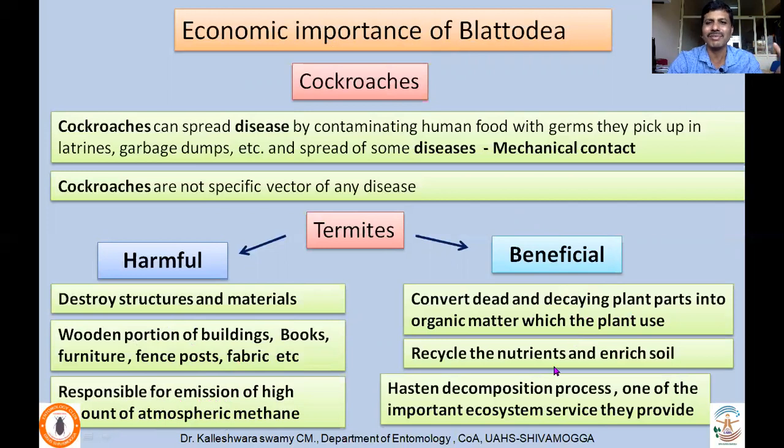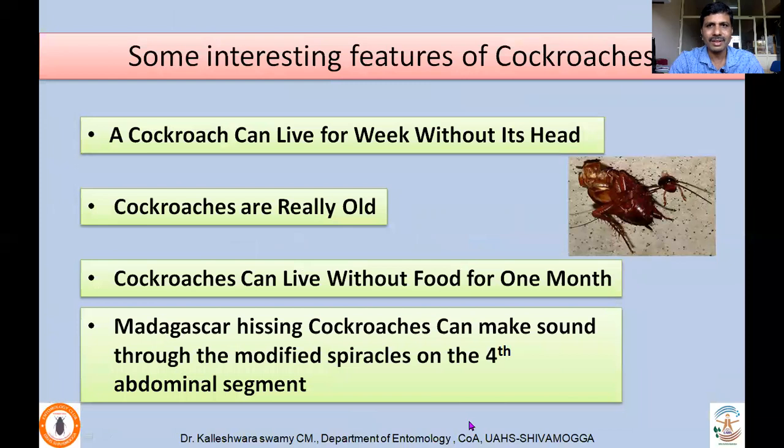So that means they are helpful in recycling the nutrients, and as a result, they enrich the soil. They aid in the decomposition process, and that is a very important ecosystem service these termites provide. Okay. So let us see some of the interesting features of cockroaches.